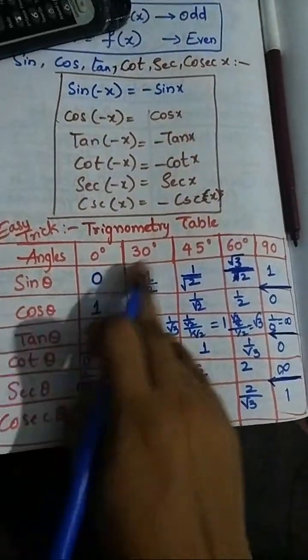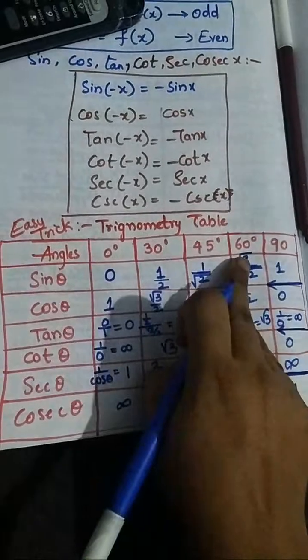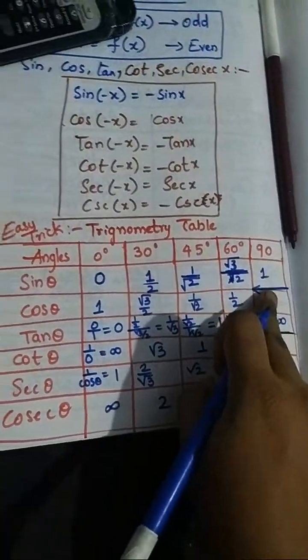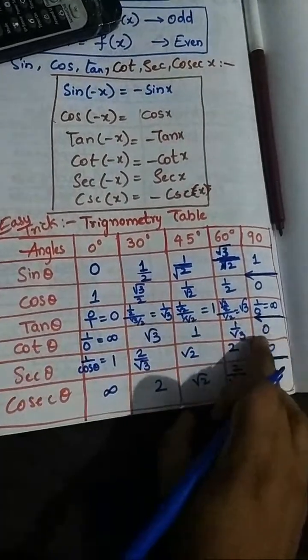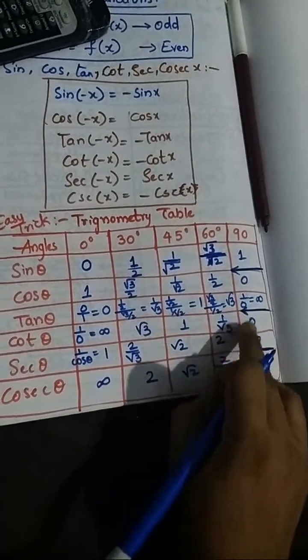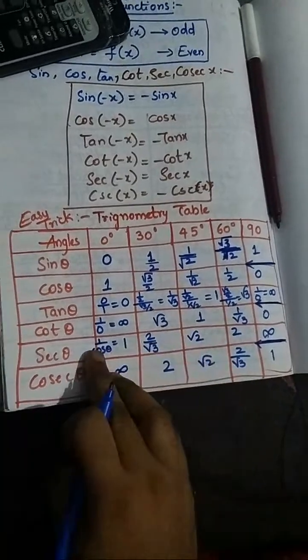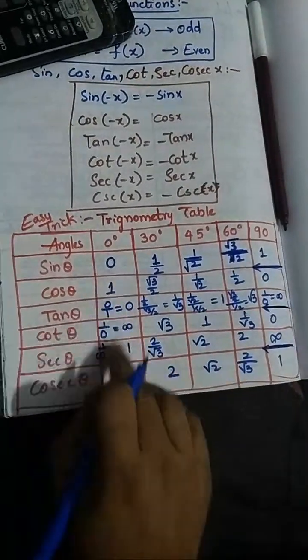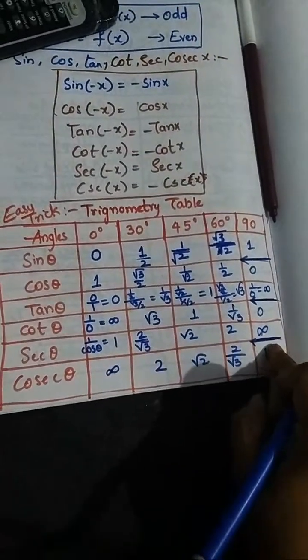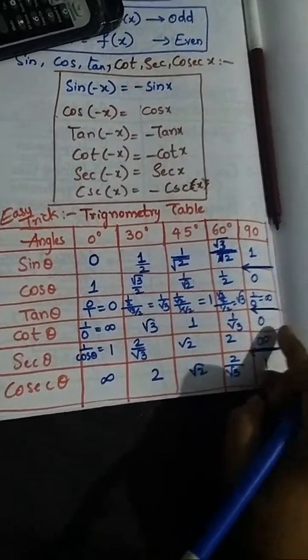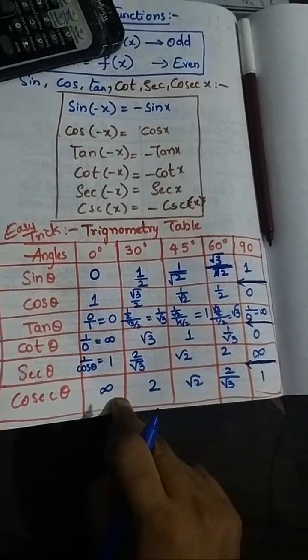First, sin theta we write, we get cos theta, reverse of sin. Tan theta we evaluate from sin by cos, then reverse of tan we write cot. Sec theta we write 1 by cos, 1 by cos, 1 by cos, we get the values. Then reverse of sec we get cosec values.